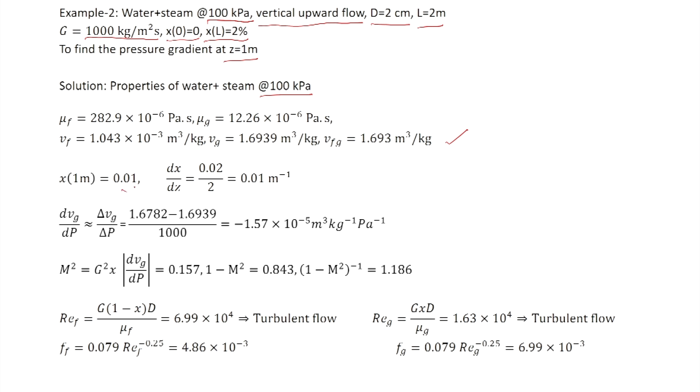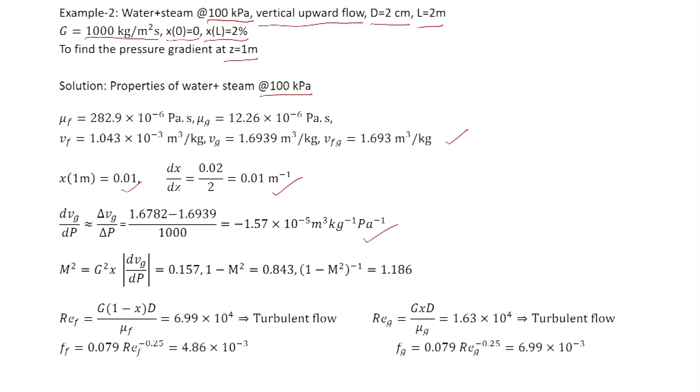X at the midpoint is 1%, dx by dz is 0.01 per meter as before, and dVg by dP is obtained by numerical differentiation, and we get minus 1.57 into 10 raised to minus 5 meter cube per kg per Pascal.